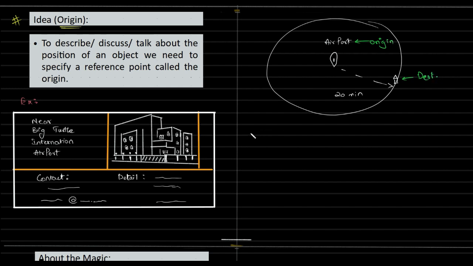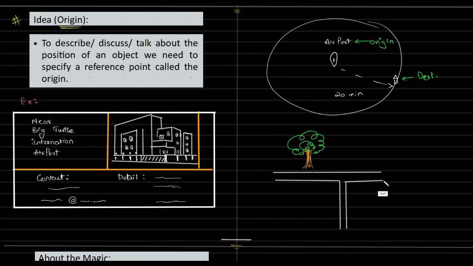So the idea of origin is very much required to talk about any kind of motion. Everyone uses the idea of origin. Say you want to meet your friend, what do you tell? You would say something like this: there's a big tree, the village tree, or a park or something. You tell them, okay, you have that tree, right? From the tree you go straight, turn right, walk half a kilometer, and that's where I'll be playing with my other friends.